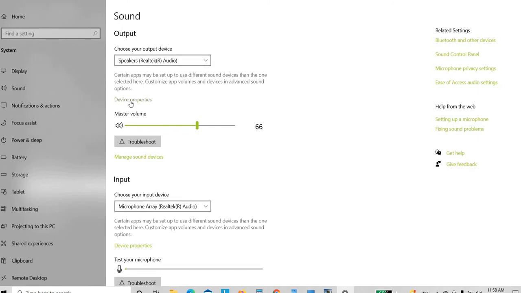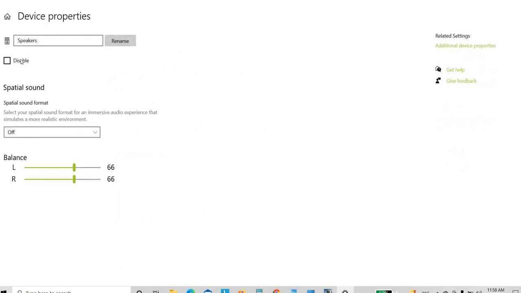go to device properties, or whatever your speakers are, and click on disable. This will disable the speaker, and then re-enable it again. Once you re-enable it again, you will hear no crackling issues or no crackling sounds coming in.